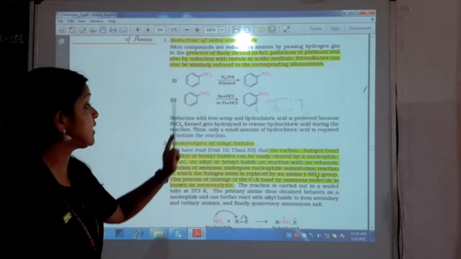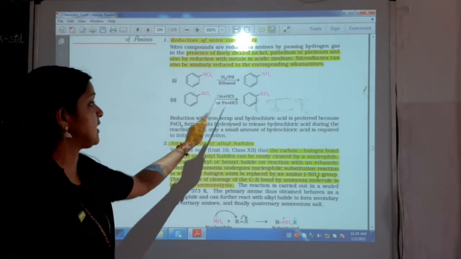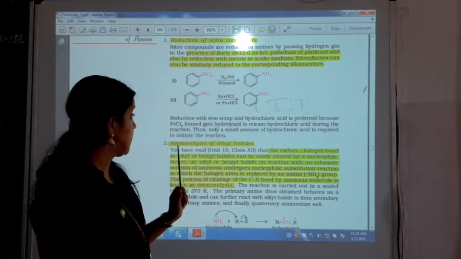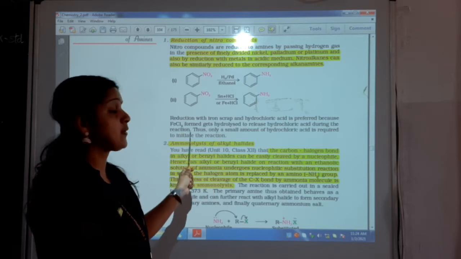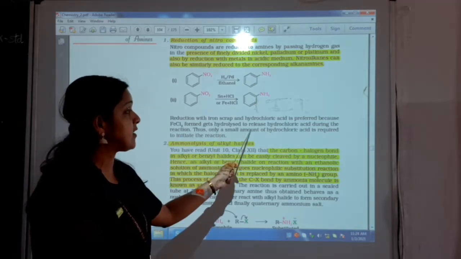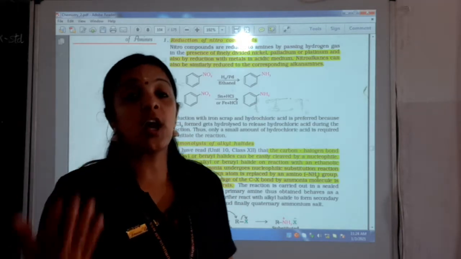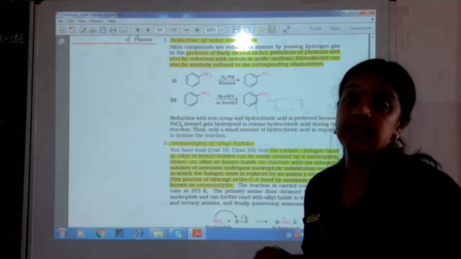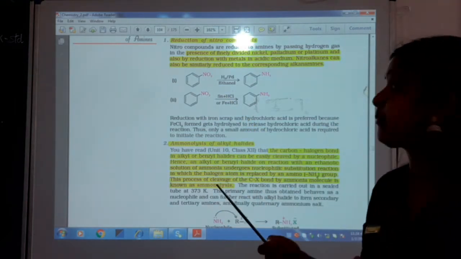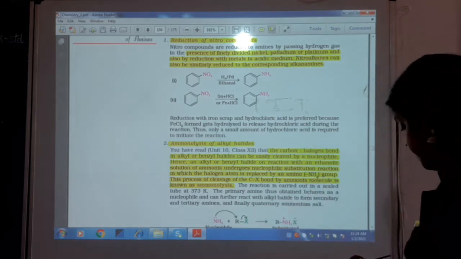Similarly, when it is treated with tin and HCl or iron and HCl, you get a primary amine. Now when you do the reduction with iron, it is always preferred because it gets hydrolyzed to release hydrochloric acid during the reaction. So how do they ask you in the exam is, what happens when nitrobenzene is reduced, or how can you prepare aniline using nitrobenzene?